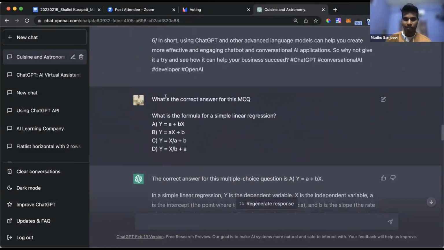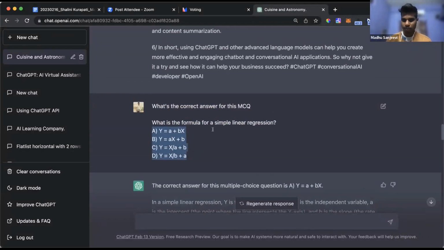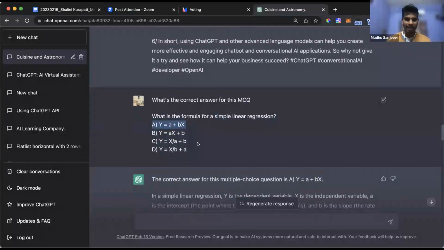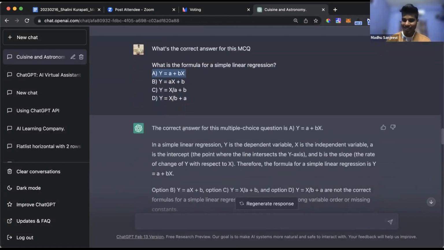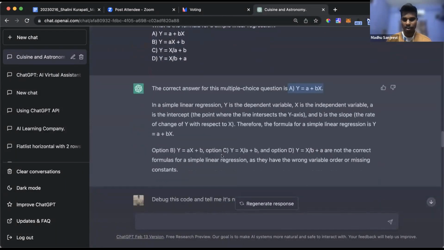And the other type of question I asked is, what is the correct answer for this MCQ? Basically, I gave a question and four options. Hey, give me the right answer. The question is simple: what is the formula for simple linear regression? The first one is a plus bx, then mx plus b, mx plus c, I guess. So it understands that A is the correct answer, and it also gives you the explanation why A is correct.